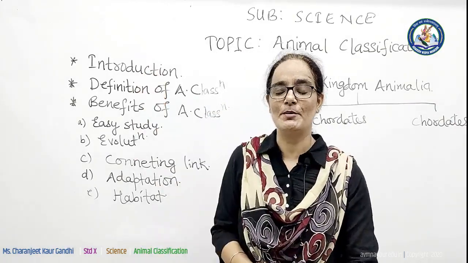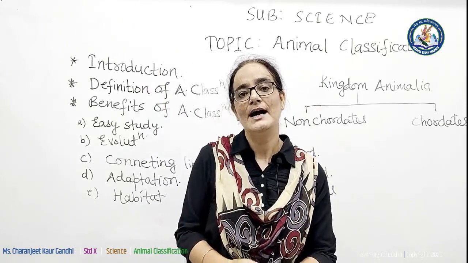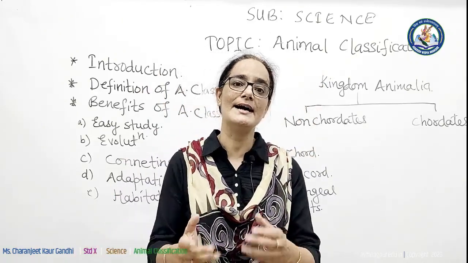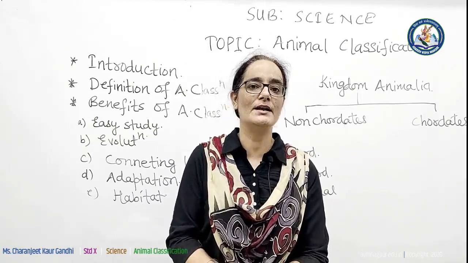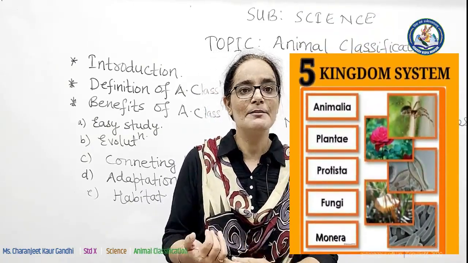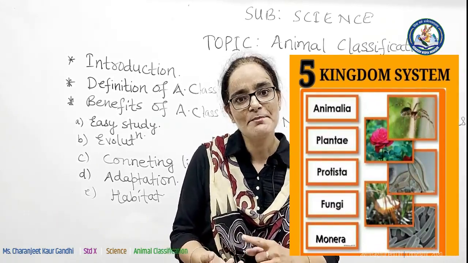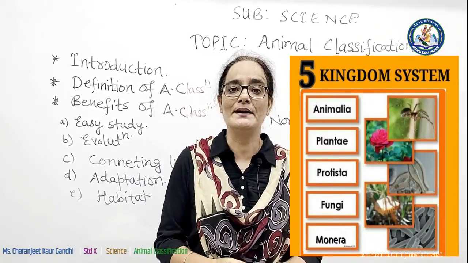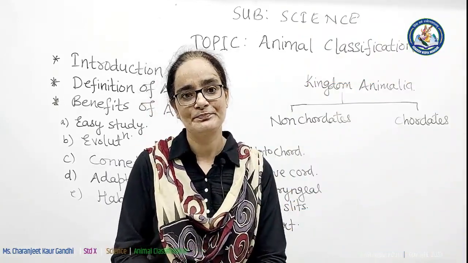As an introduction to this topic, in our previous classes we have already studied the classification given by scientist R.H. Whittaker. Scientist R.H. Whittaker classified living organisms into 5 major kingdoms. Which are they? Kingdom Protista, Kingdom Monera, Kingdom Fungi, Kingdom Plantae, and Kingdom Animalia. And today's topic is Kingdom Animalia, or classification of animals.